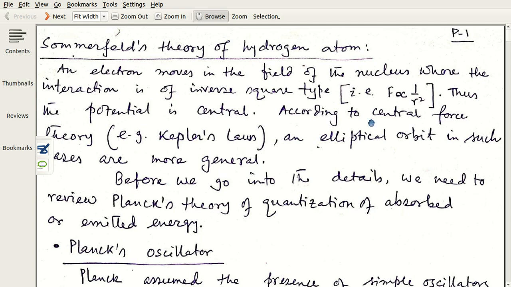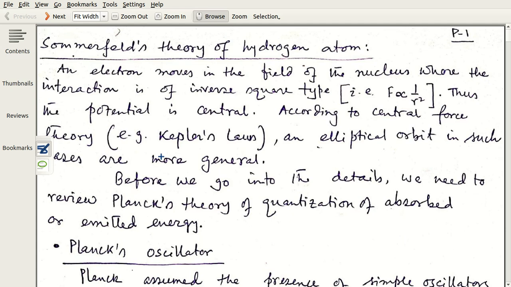Sommerfeld and Wilson made some advancement so that these questions were answered. Number two is that Sommerfeld also considered the relativistic considerations. We will see it later. And as we go on, we see that Sommerfeld and Wilson, with their theory, were able to make a bridge between Planck's oscillators and Bohr's electron.